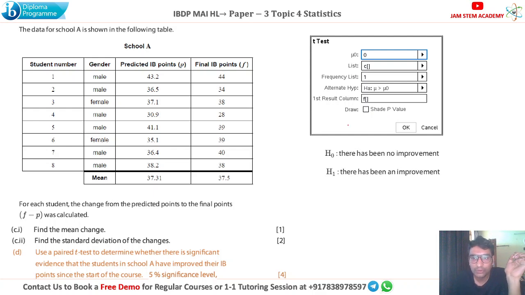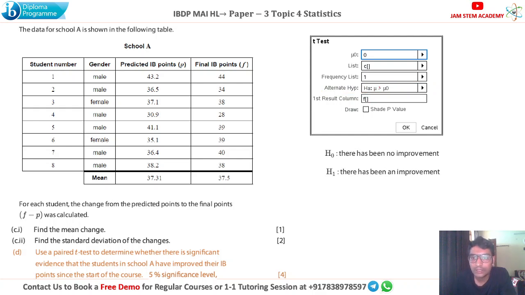And mu, which is going to be the mean value of the changes here, the mean of these values will be mu. So our elements are in C column, frequency 1, and what is our alternative hypothesis, that there is an improvement.